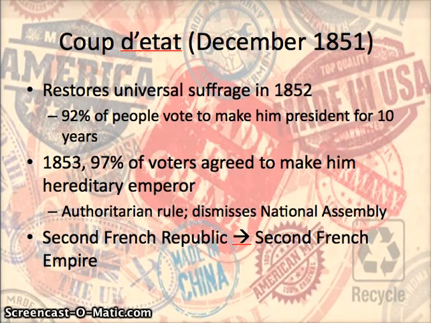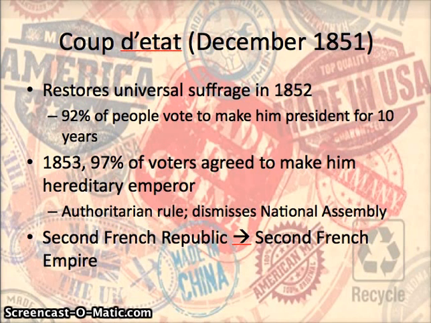And at first, he's not emperor yet. All right, what he does is, remember how at first, when he was trying to appeal to the conservatives, he reduces suffrage, taking the vote away from the poor. Well, he brings that vote right back in 1852. And what we see is that people are still widely in support of Napoleon ruling. 92% of the people who vote decide to make him president for 10 years. So we see that he's not quite emperor yet, but he's kind of gone around the National Assembly to extend his rule.